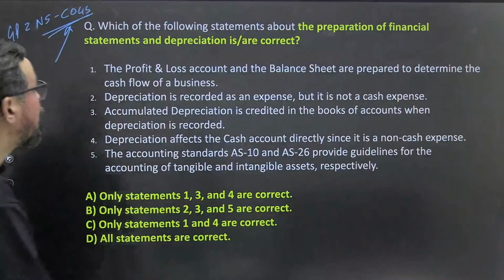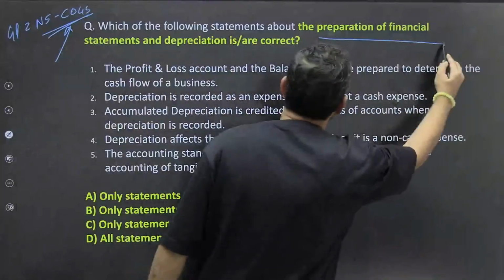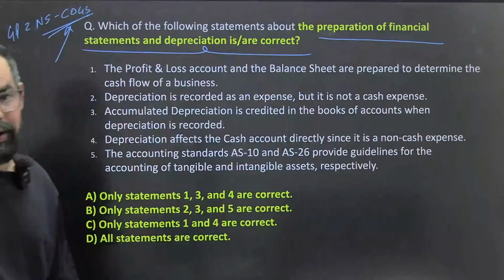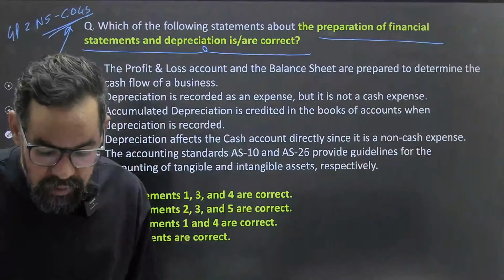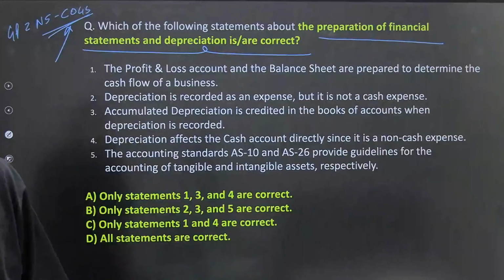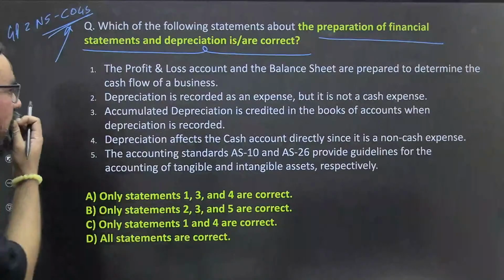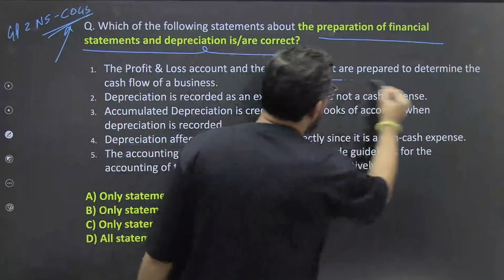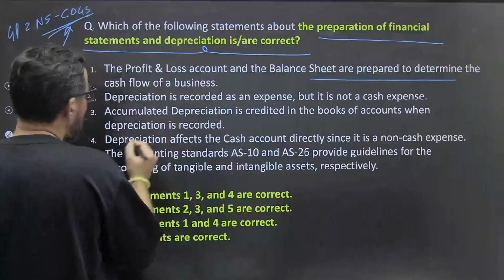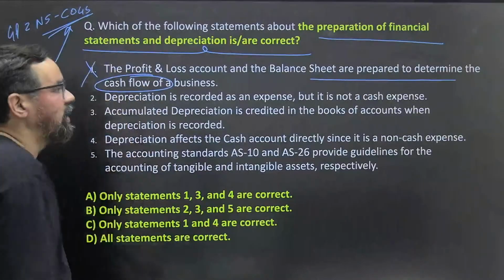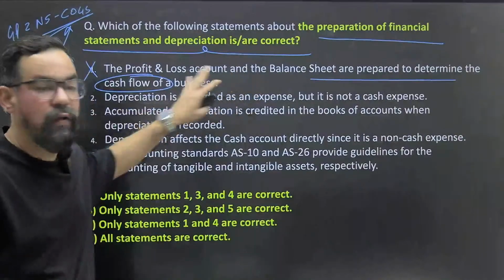चलो next one guys, which of the following statements about the preparation of financial statements and depreciation are correct, ठीक है. तो क्या होगा correct answer आपका, ठीक है. Yes, quickly go through these particular statements and try to answer these particular ones, ठीक है. So the profit and loss account and balance sheet are prepared to determine the cash flows of the business, ठीक है. No, हम लोग क्यों बनाते हैं cash flow, आपका क्या होता है,